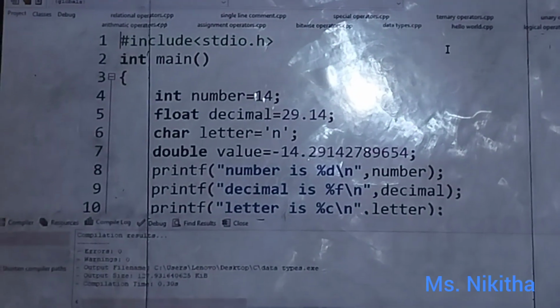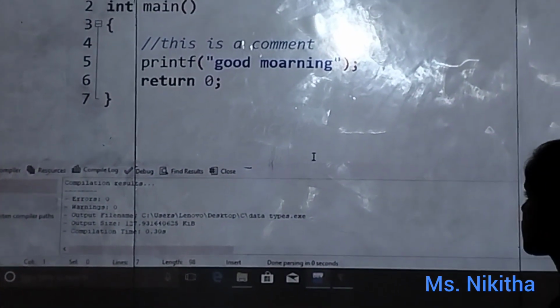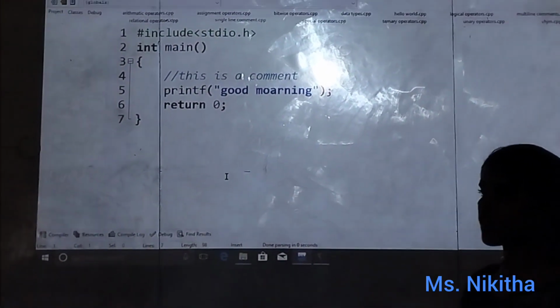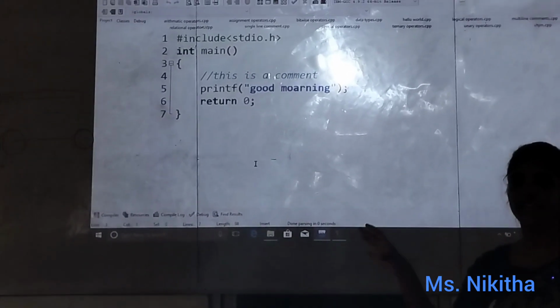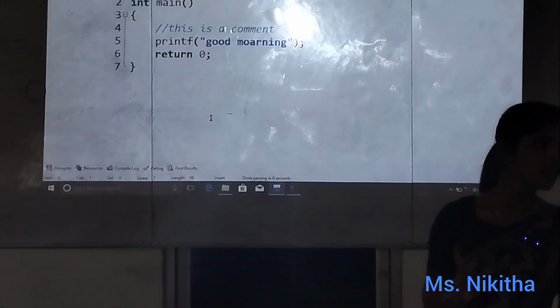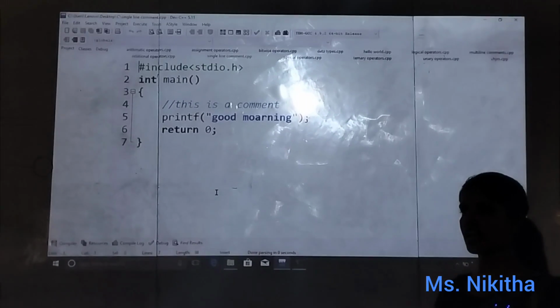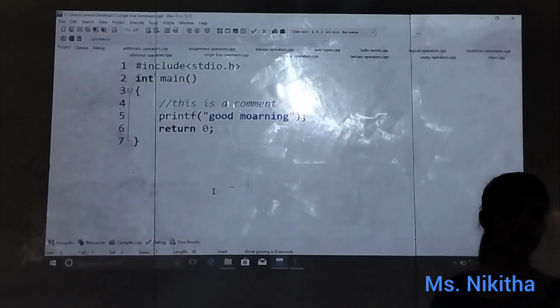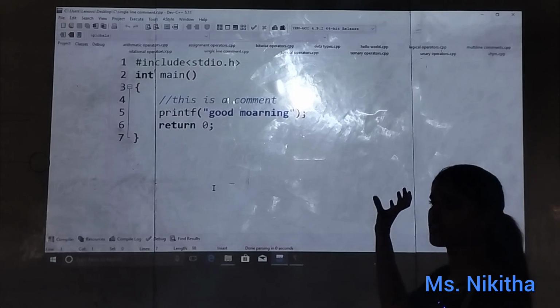So what are the types of comments? Single line comments, multi-line comments. A single line comment means we are going to write only within one line, so no need of giving an ending. Why? Because the end of the line itself indicates the end of the comment. But you need to start with the double slash, which means this is the start of the comment. So here in the comment I have written that this is a comment.